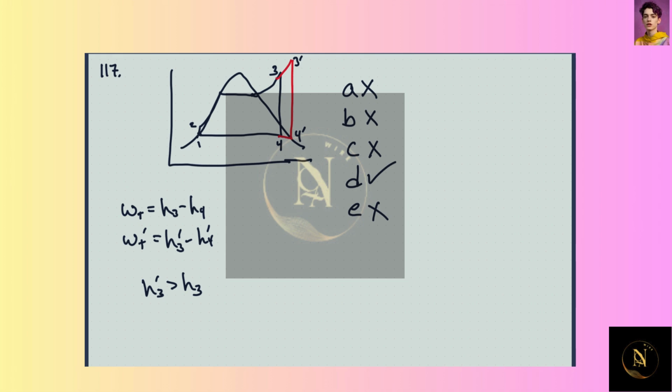B, the amount of heat rejected will decrease. The amount of heat rejected you can think about as H4 prime. H4 prime will go up a little bit, and so the amount of heat rejected is going to go up a little bit. So the amount of heat rejected will decrease? That's not true. C, the cycle efficiency will decrease.